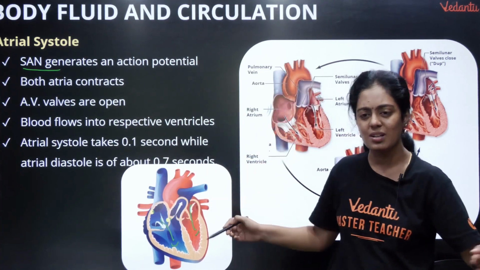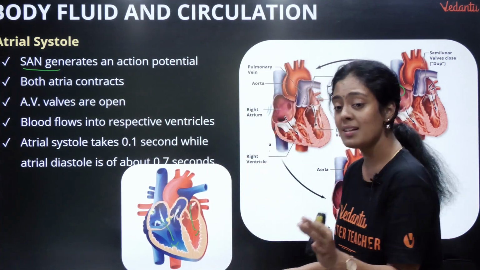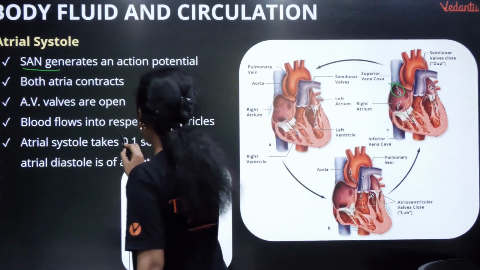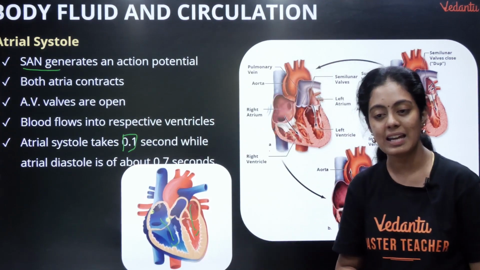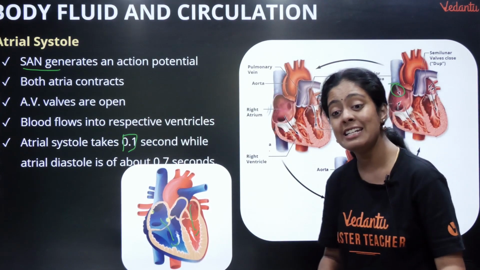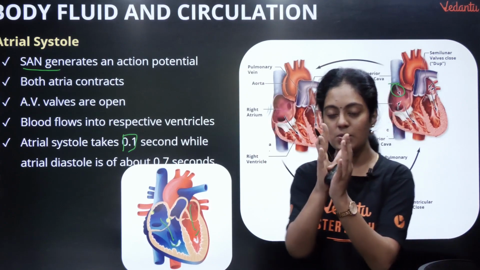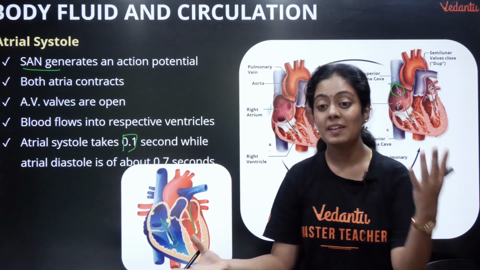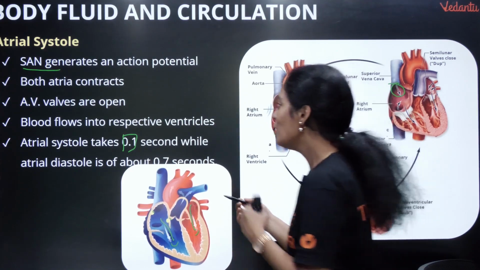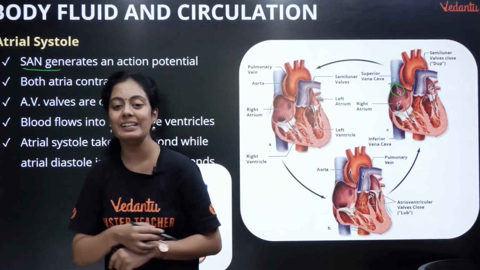It's a quick image here and it lasts 0.1 seconds. How many seconds is atrial systole? It is 0.1 seconds. Okay, while atrial diastole, when my ventricles contract, my atria relax, that lasts for 0.7 second. So together it is 0.8.